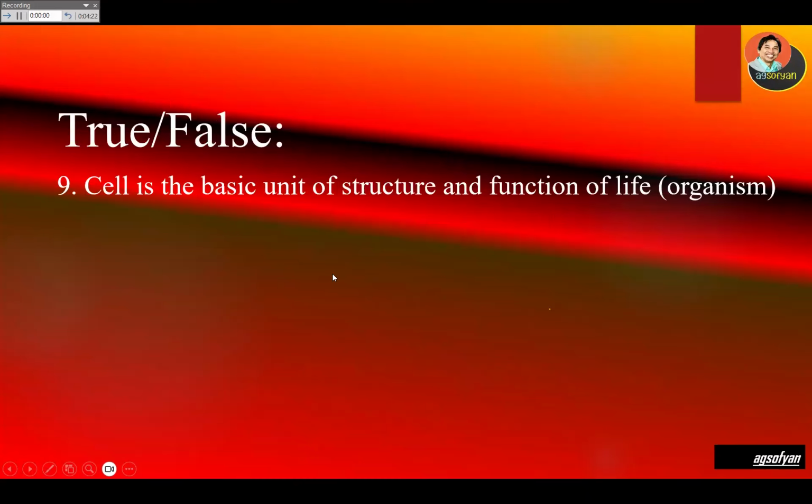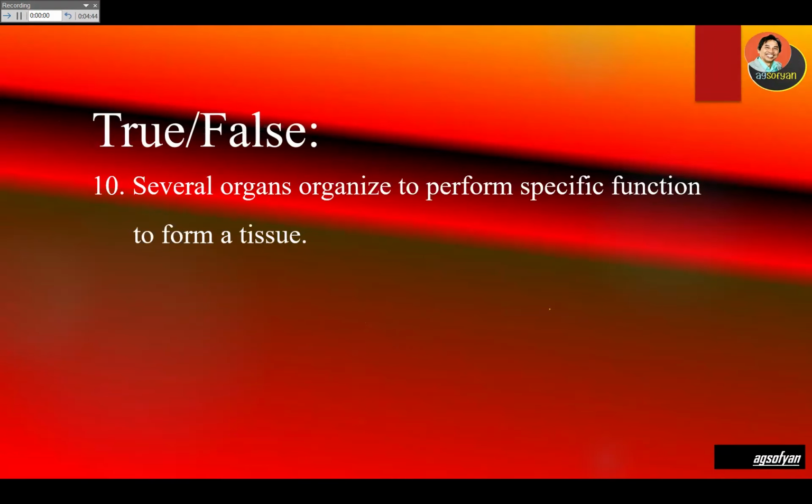Cell is the basic unit of structure and function of life. True or false? Yes, true. So cell is the basic unit of structure of life. Remember, atom is the smallest unit of matter. Cell is the smallest unit of life.